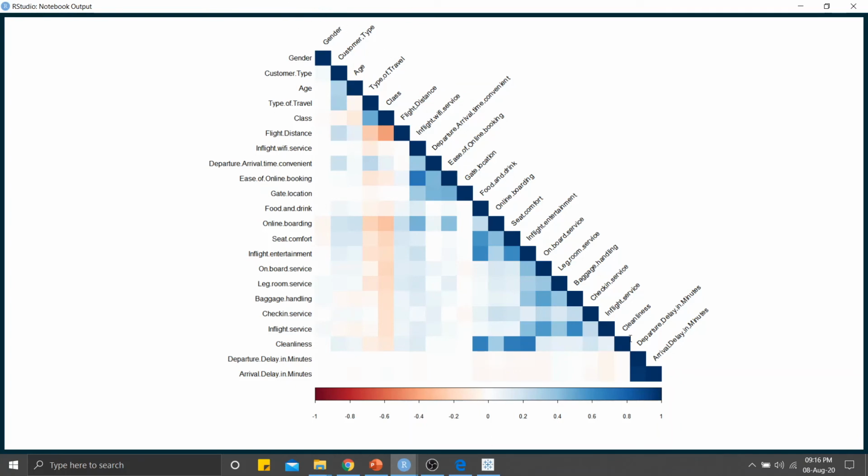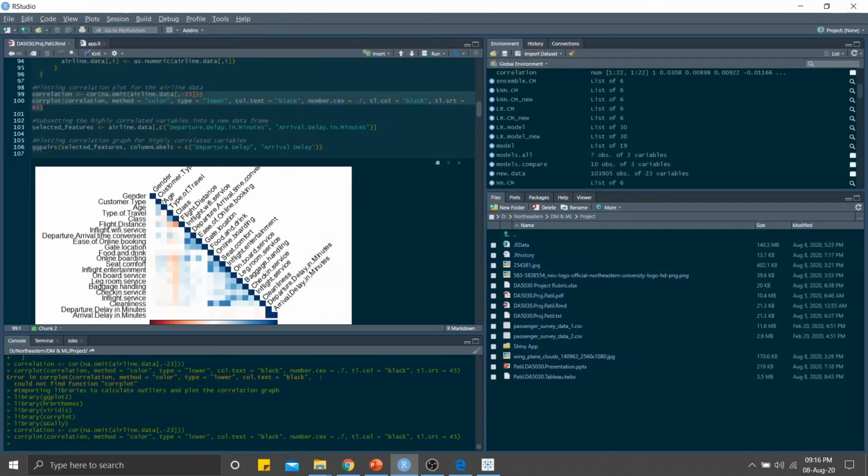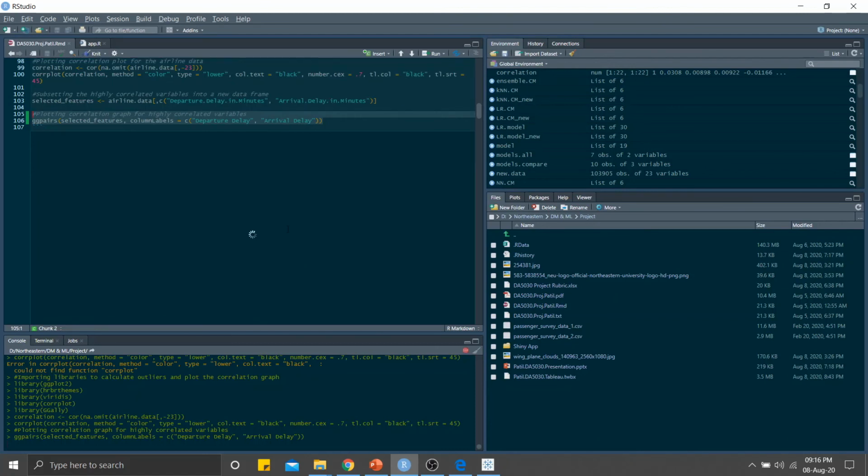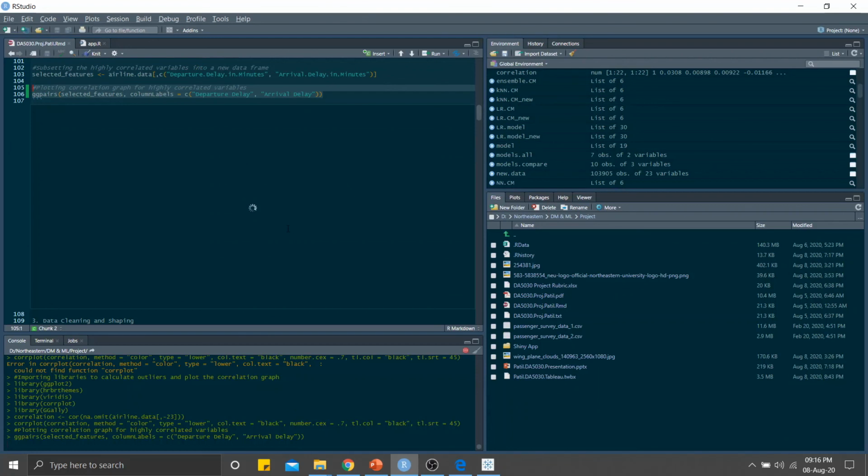If you can see over here on the bottom right side of the correlation, where departure delay and arrival delay are, you can clearly see there is a very high correlation between these two columns. So I'm going to plot another correlation plot for these two and plot a linear regression line to see how the correlation works. So I'm using a ggpairs function to do that. It takes a bit of time to load because it's very processor heavy.